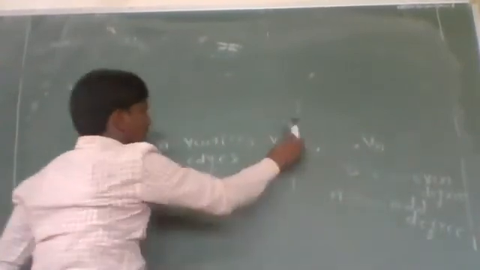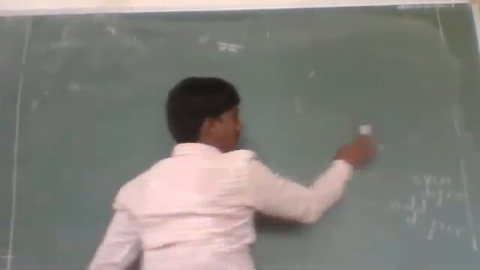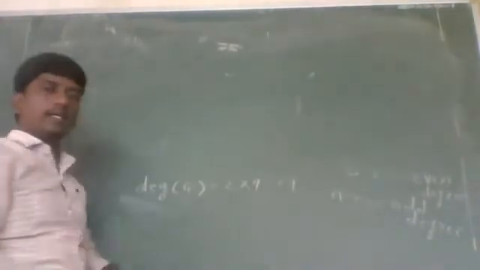Let us take the sum of degrees of all those vertices whose degree is even.